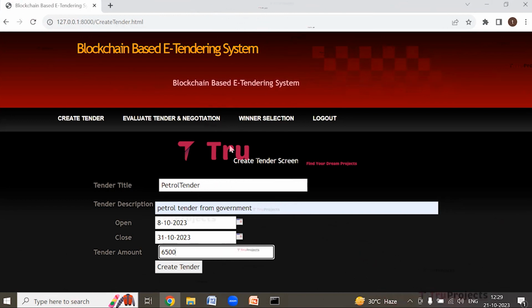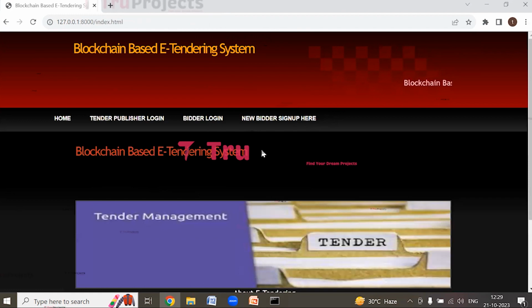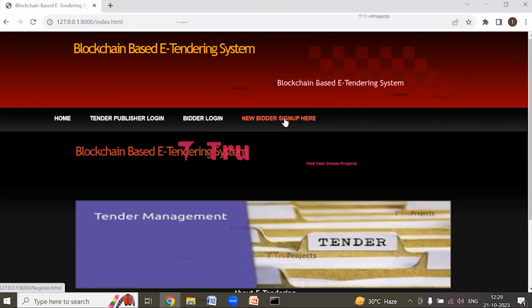After entering all these details, click on Create Tender. So here we can see tender created successfully and this data is stored in block number 29. Now log out. Now click on New Bidder Sign Up Here button to sign up as a bidder.